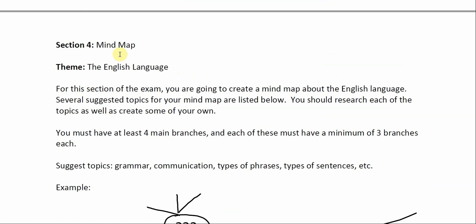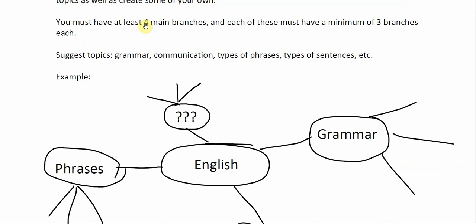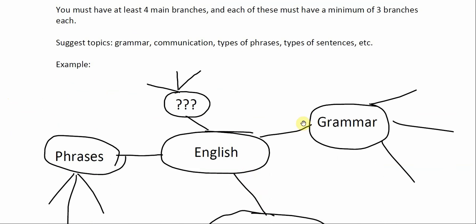Section 4, you're going to make a mind map. And your theme is the English language. All right, so you should research topics. Here are some suggested topics. Here are the requirements. Your mind map must have at least 4 main branches, 1, 2, 3, 4. And each of these must have a minimum of 3 sub-branches.